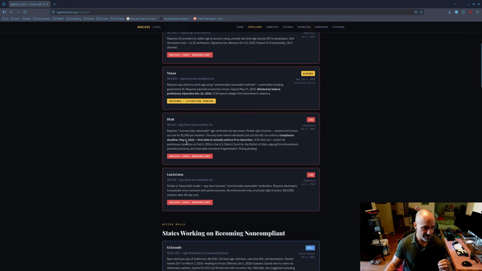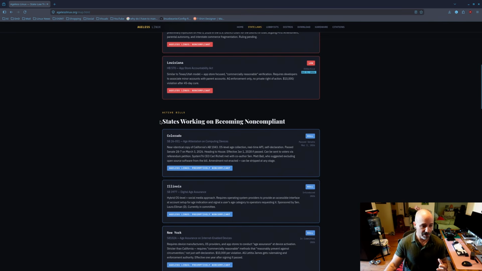Private right of action. Parents and minors can sue for $1,000 per violation. The only state where individuals can enforce, actually. Compliance deadline is May 6, 2026. On this website, it also tells you all the deadlines and the dates when these things go into effect. You have Louisiana, which is similar to Texas, except it went into law. App Store focused, commercially reasonable verification requires developers to associate minor accounts with parent accounts. And this goes into effect July 1st, 2026.